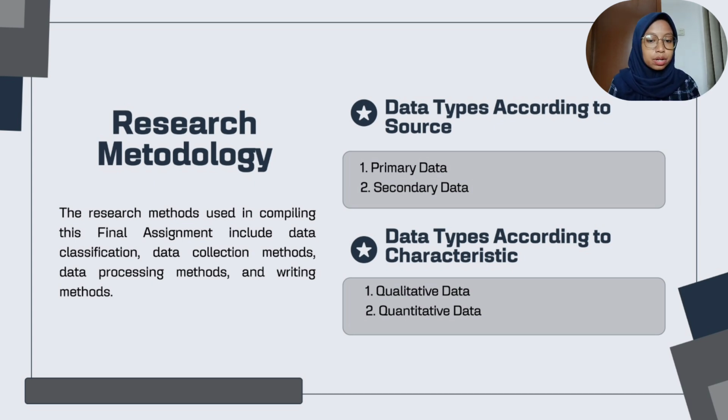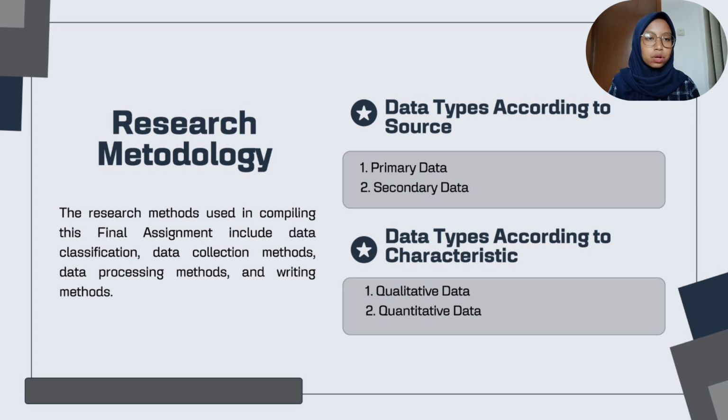Number 2 is secondary data. Secondary data is obtained through other parties, not directly obtained by the researcher from the research. The secondary data used in this final assignment is the payroll list, periodic tax returns, and evidence of tax reporting of ABC company.